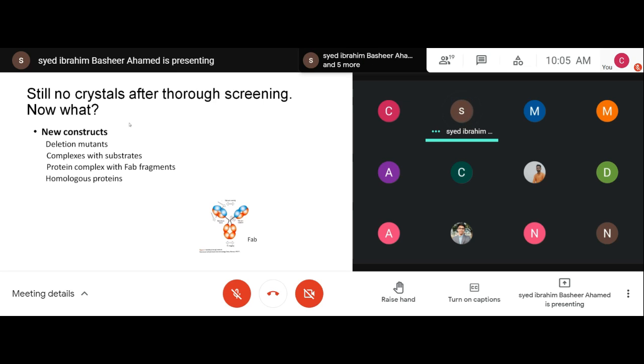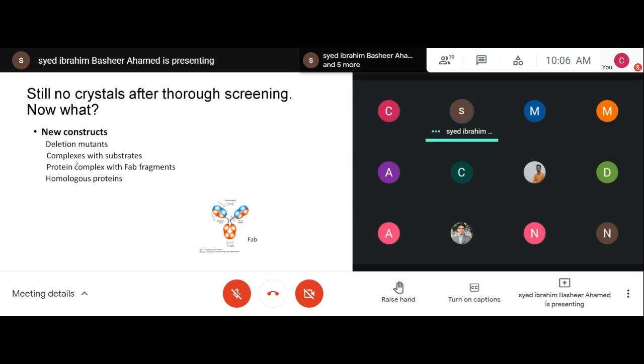You have to make a new construct. You have to make some mutants, or you have to make some complexes, protein complex with some substrate or with some other proteins, or you have to try crystallization of some homologous protein. So the crystallization process is not that easy.